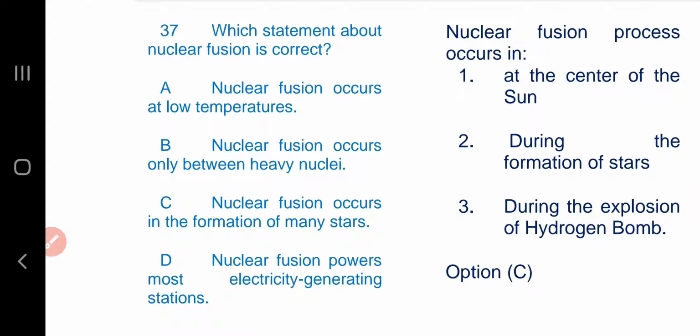Question number 37. Which statement about nuclear fusion is correct? Nuclear fusion process occurs in number 1, at the center of the sun, number 2, during the formation of stars, and number 3, during the explosion of a hydrogen bomb. Option C is the answer.